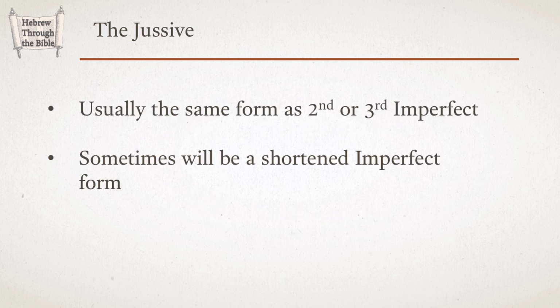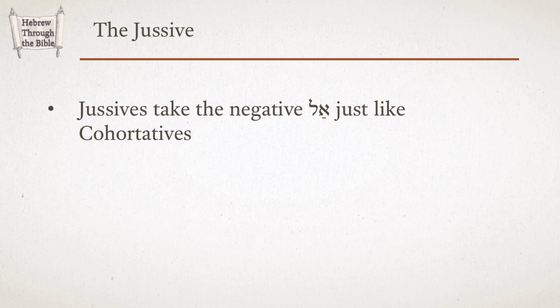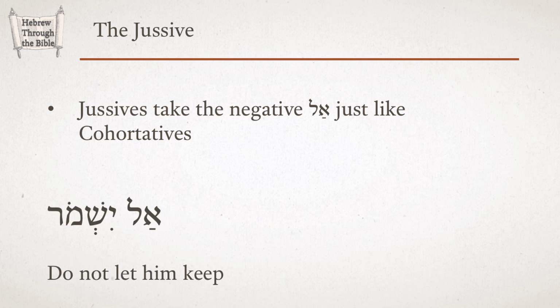So what we can expect with jussives again is this. Usually they will be the same as a second or third person imperfect. Sometimes they will be a shortened imperfect. Still, there is one more important thing to note about jussives. Jussives take the negative al just like cohortatives. So if you want to say, do not let him keep, you say, al yishmor.